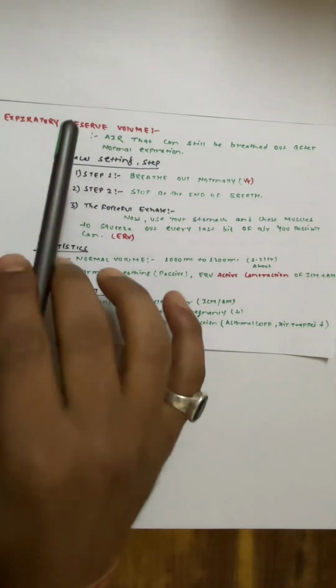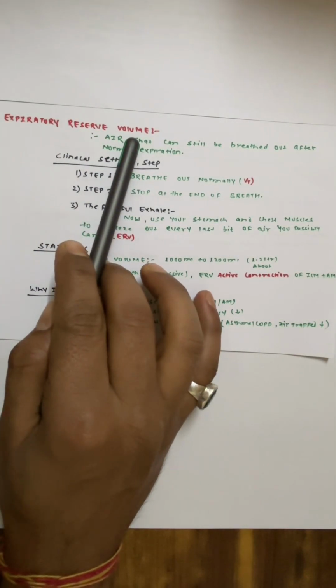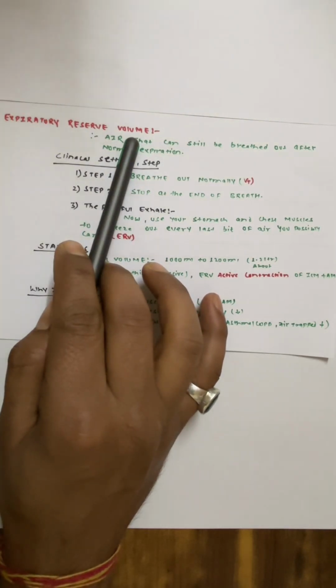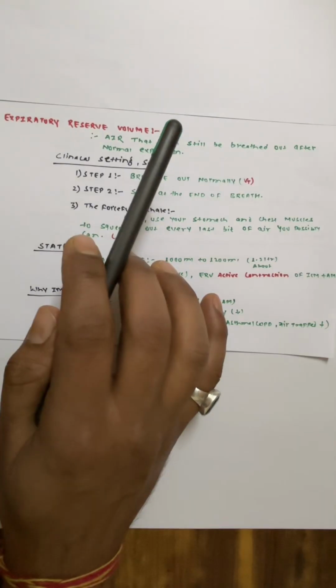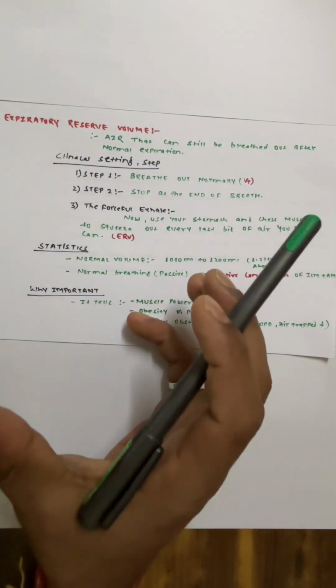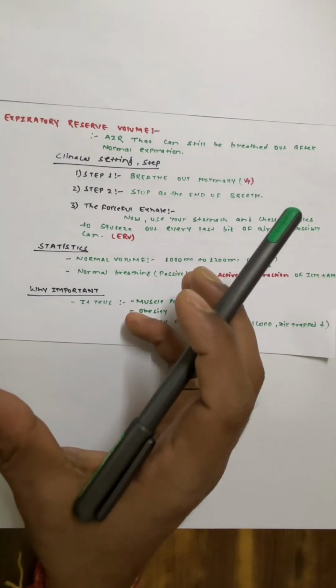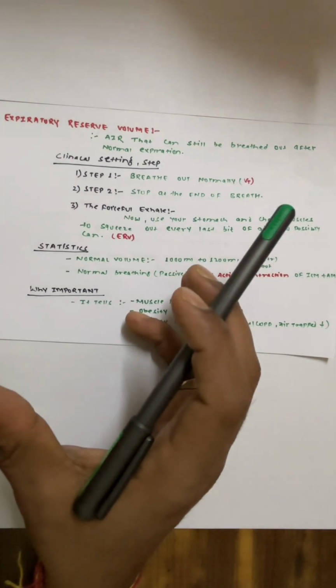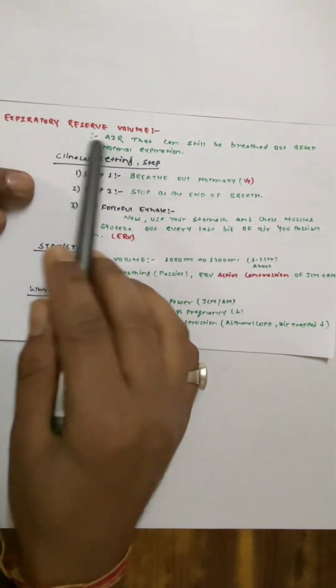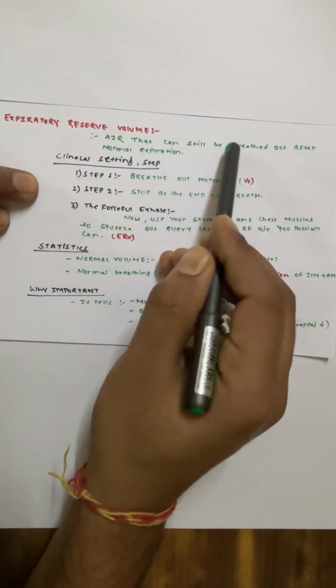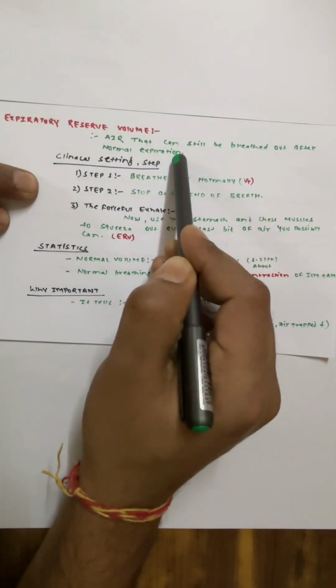Now we'll talk about expiratory reserve volume. Okay, so let's go the other way. After a normal exhale, try to squeeze out every last bit of air using your stomach or chest muscles. That will be your expiratory reserve volume. So it is the air that can still be breathed out after a normal expiration.